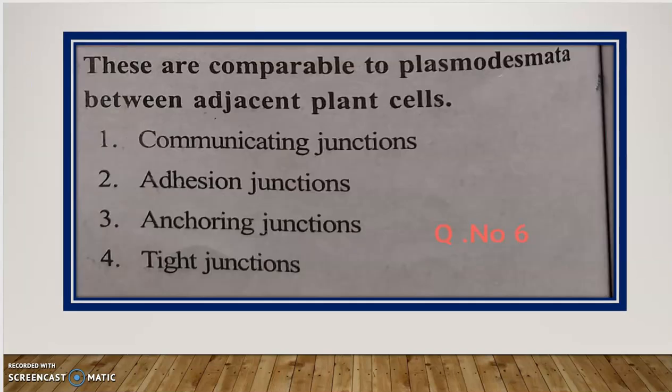This is the sixth one. Which of the following can be comparable to the plasmodesmata between the adjacent plant cells? Communicating junctions, adhesion junctions, anchoring junctions, tight junctions.